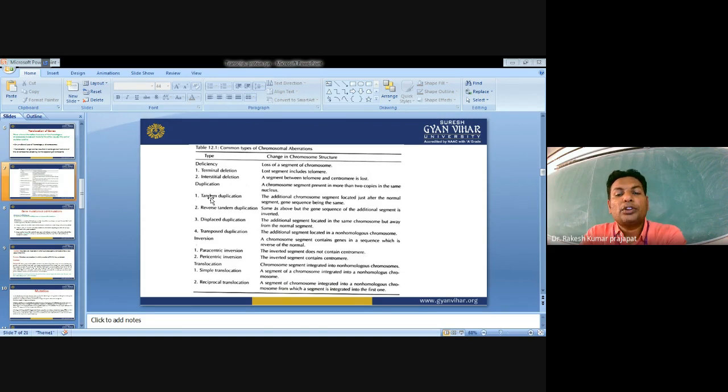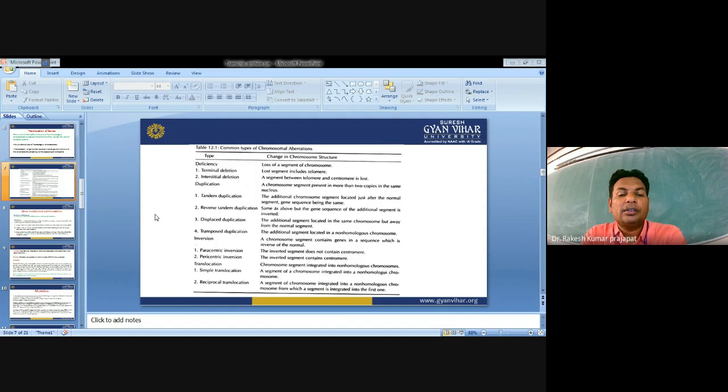Duplication means a chromosomal segment which is present in more than two copies in the same nucleus. Tandem duplication means the additional chromosome segment is located just after the normal segment, with the gene sequence being the same in case of tandem duplication.